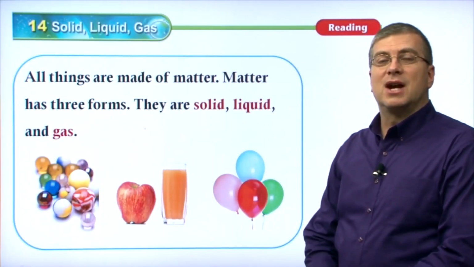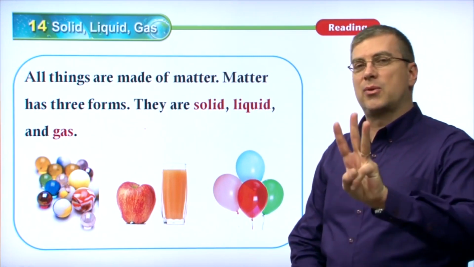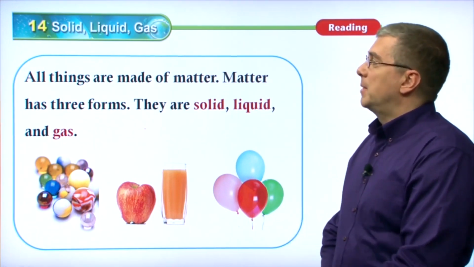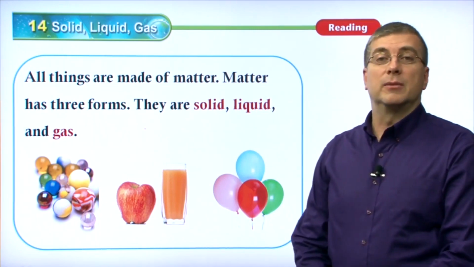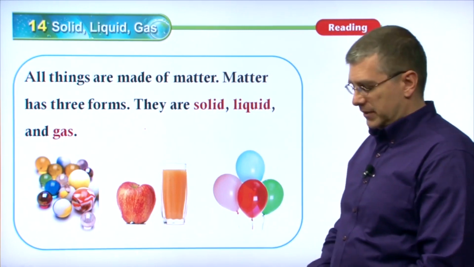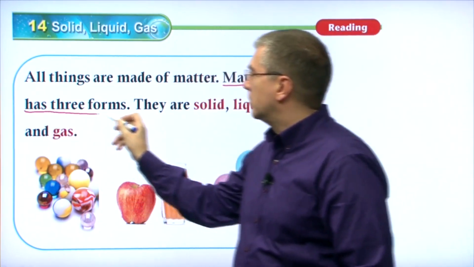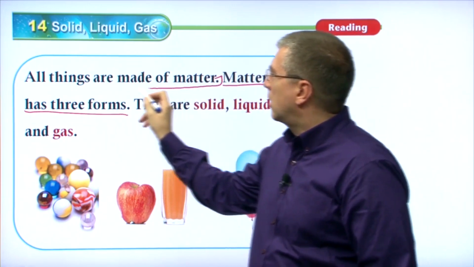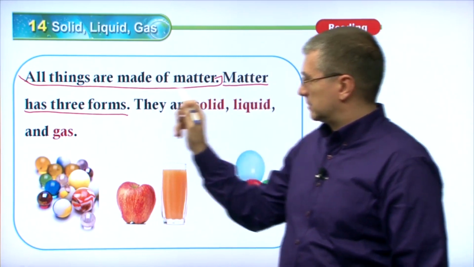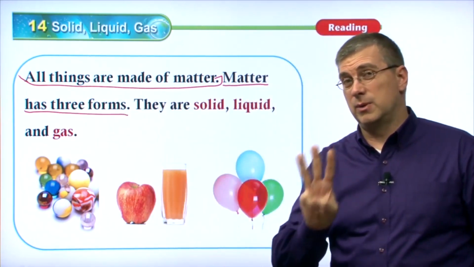Okay, welcome back. Let's cover the reading section for Lesson 14. We're talking about 3 forms of matter: solid, liquid, and gas. Our topic sentence: all things are made of matter. Matter has 3 forms. So really our topic sentence is actually over here. Matter has 3 forms. This is just a statement that we already know. All things are made of matter. Our topic sentence really is matter has 3 forms. That's what we're talking about here, the 3 forms.